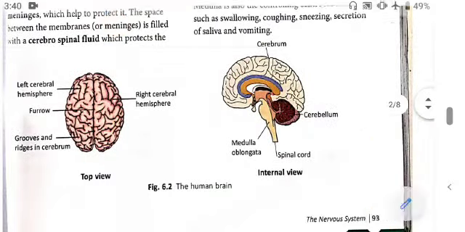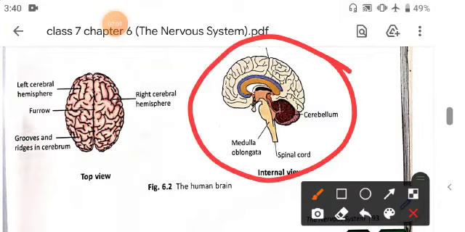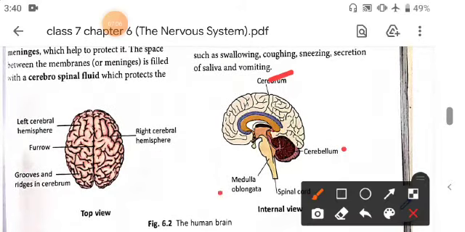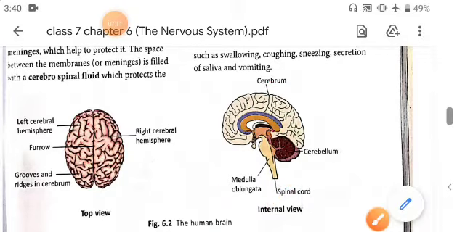The figure here, internal view of brain, shows the cerebrum, cerebellum, and medulla oblongata, and lastly it joins the spinal cord.